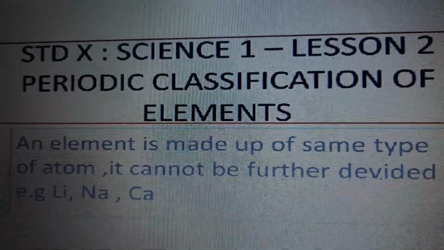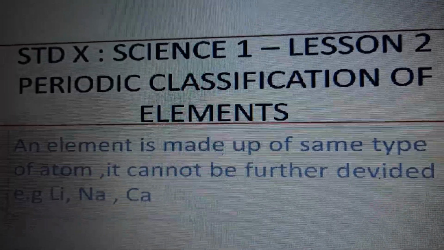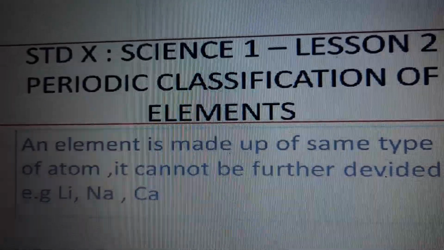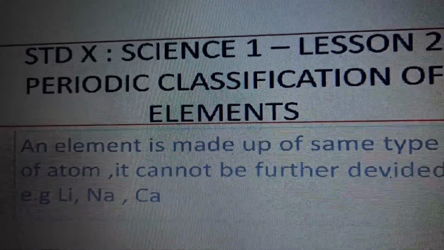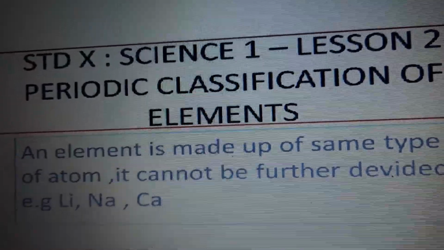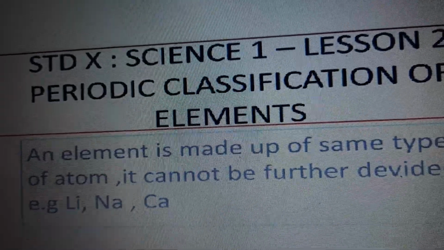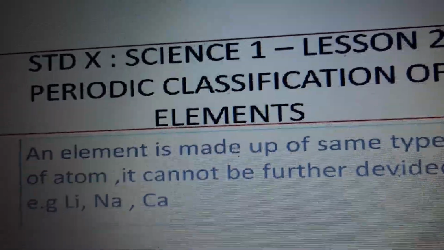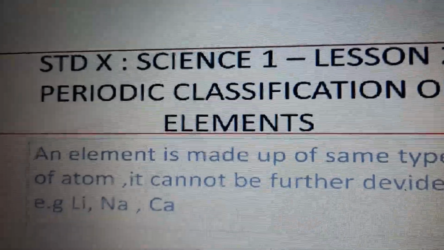Now what is an element? Every matter is made up of some substance. There are different types of substances like metals, non-metals or metalloids. Now an element is made up of some type of atom, only a single atom. When two or more atoms combine together, we get a molecule. But an element has no other atom but of itself.